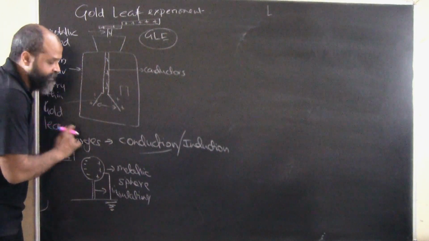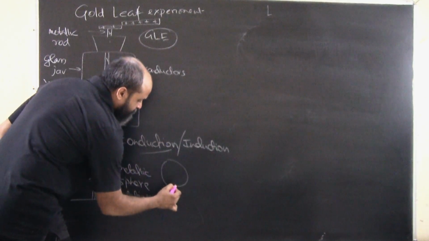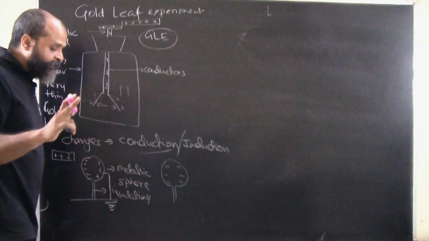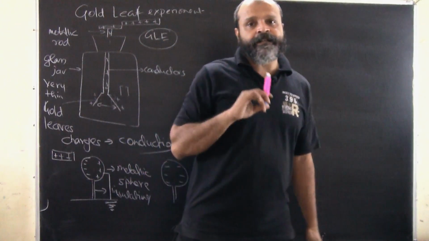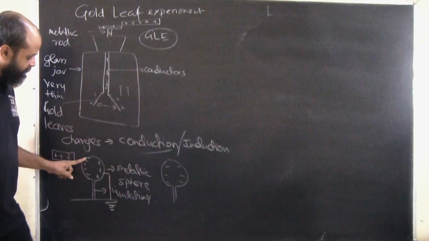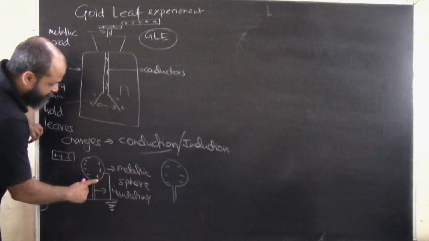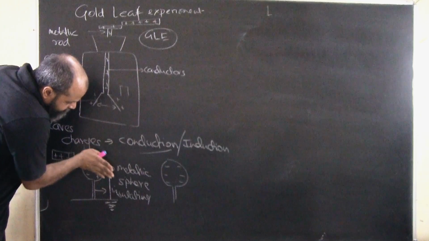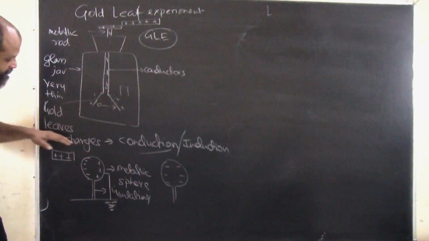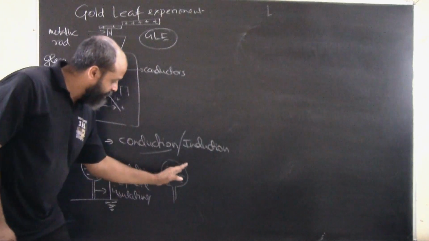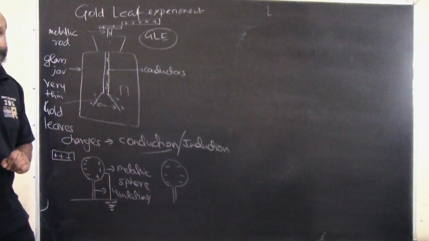The moment we remove this, the metallic sphere now becomes negatively charged, because as we see in conductors, the charges are evenly distributed. So the charges which were accumulated just at this place, by removing this charged body and connecting it here, the positively charged particles have flowed into the earth, because of which the negatively charged particles will now redistribute themselves.